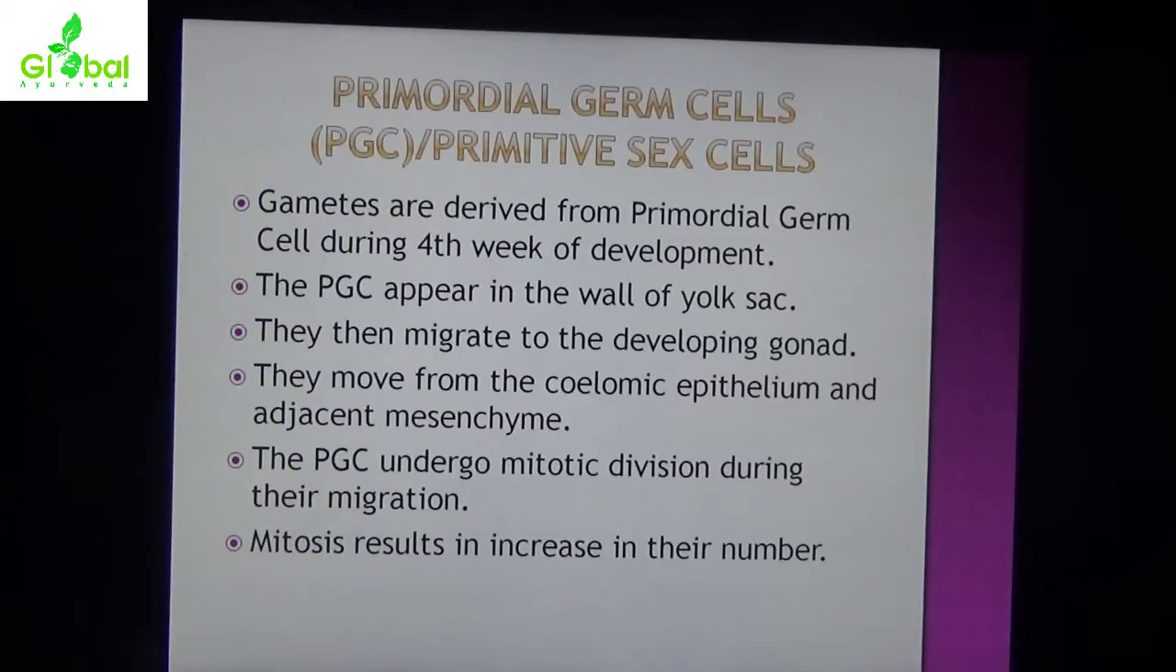Gametes are derived from primordial germ cells during the 4th week of development. The PGC appear in the wall of the yolk sac. They then migrate to the developing gonad. They move from the coelomic epithelium and adjacent mesenchyme. The PGC undergo mitotic division during their migration. Mitosis results in an increase in their number.